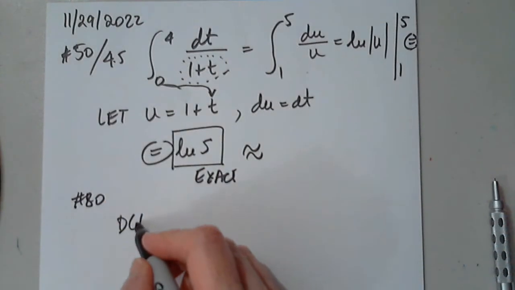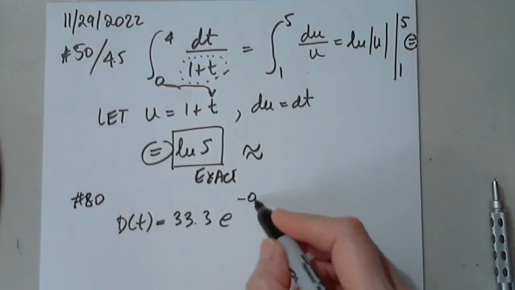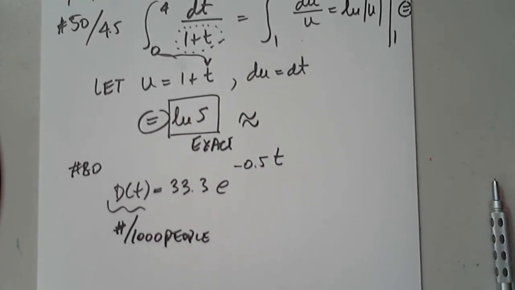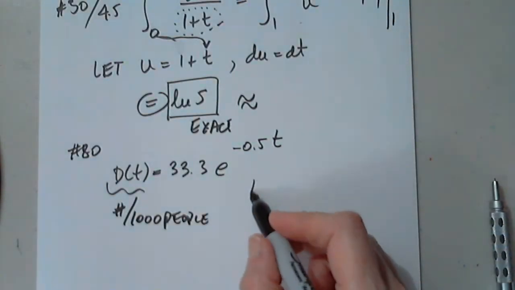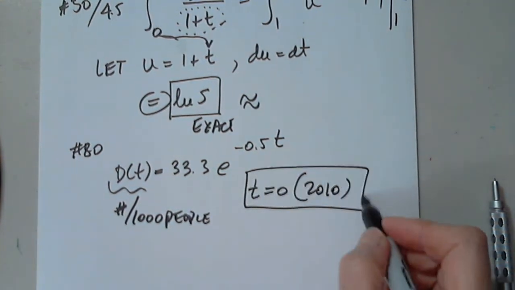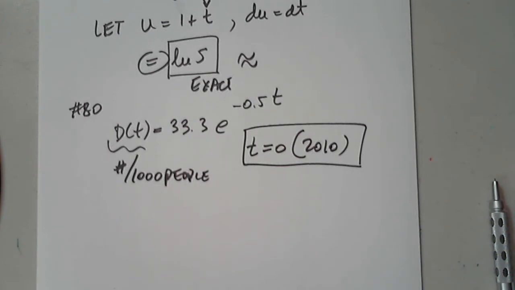So we have d of t equals 33.3 e to negative 0.5 t. Okay, so that's a divorce rate in Texas. So this is number per 1,000 people, t years after 2010. t equals 0 represents 2010. I have to remember this, right? Find the total number of divorces per 1,000 people in Texas from, okay.